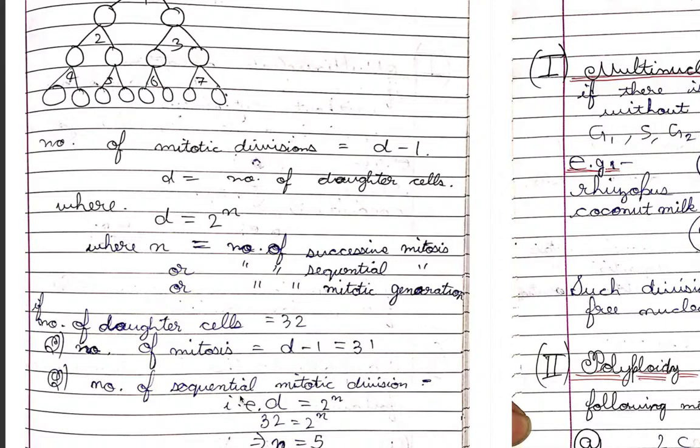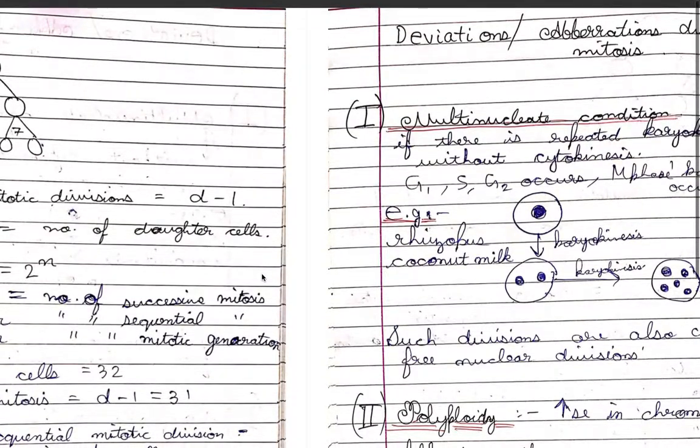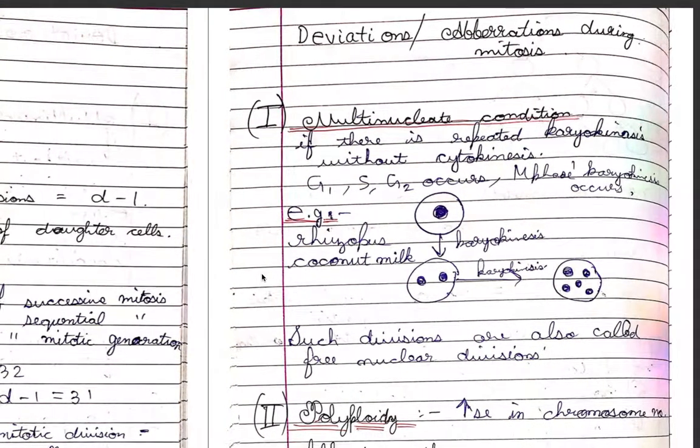But what would be the number of sequential mitotic divisions? Also, d is equal to mitotic divisions plus 1, and d is also equal to 2 to the power n, where n is the number of sequential mitosis. So d is given as 32, so 32 equals 2 to the power n, that is n equals 5. Simple, two formulas, nothing else.